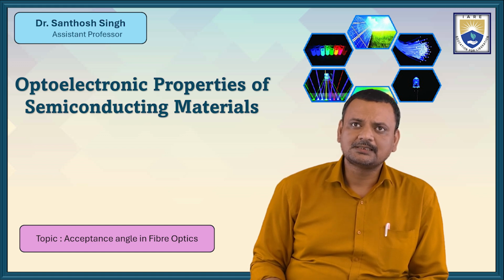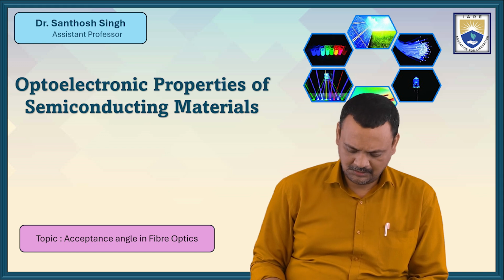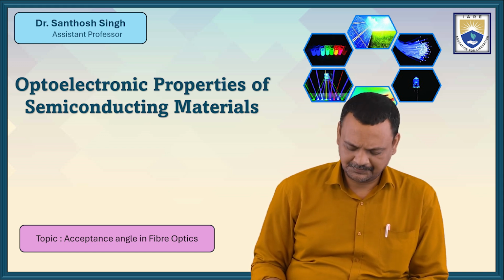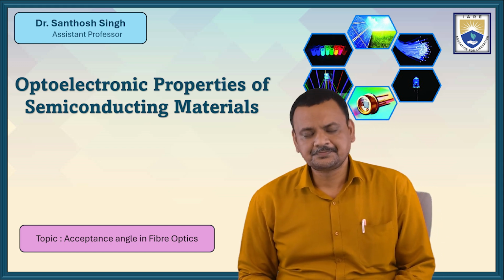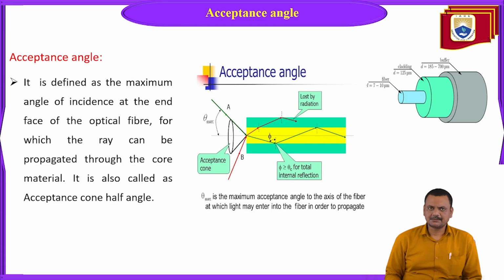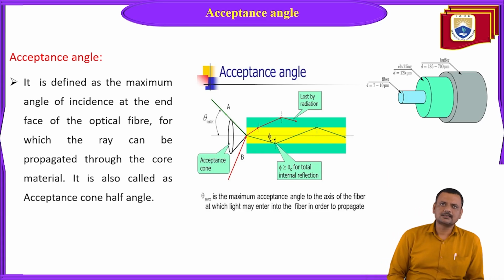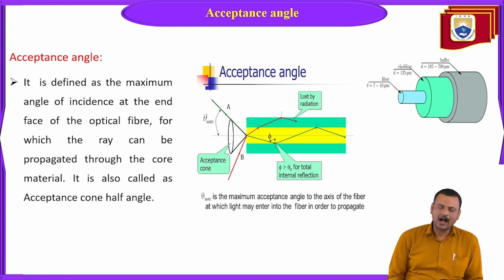So the acceptance angle is a very important thing for governing the launching angle, so that your wave will not be lost or go for any attenuation. So what is the acceptance angle? It is defined as the maximum angle of incidence at the end face of the optical fiber for which the ray can be propagated through the core material. It is also called the acceptance cone half angle.